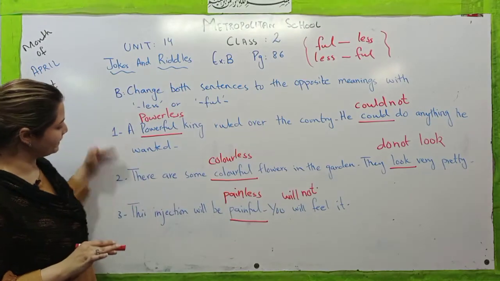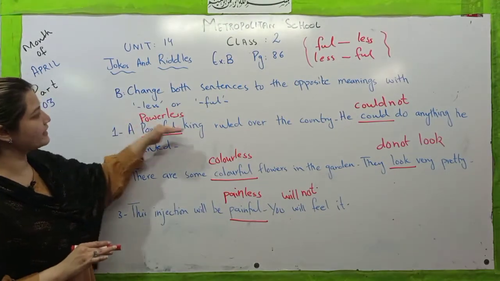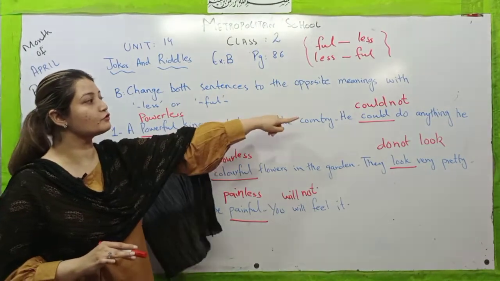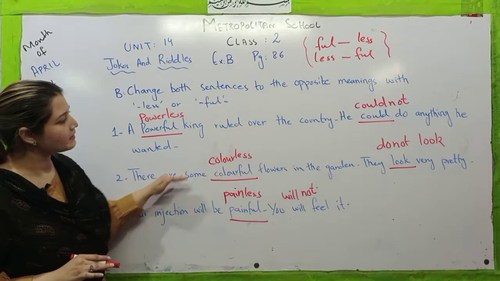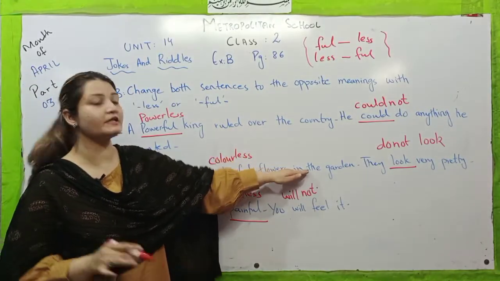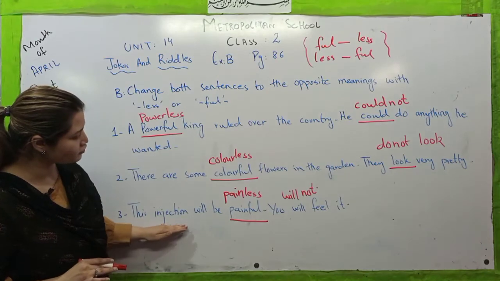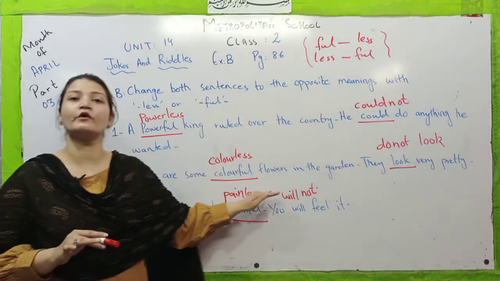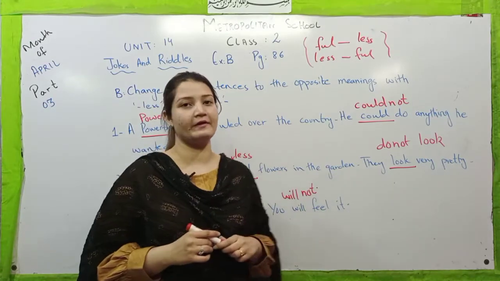So now let's repeat these sentences with me once again. A powerless king ruled over the country. He could not do anything he wanted. Number 2, there are some colorless flowers in the garden. They do not look very pretty. Number 3, this injection will be painless. You will not feel it. Now, my dear students, we have one more interesting grammar exercise for you today.